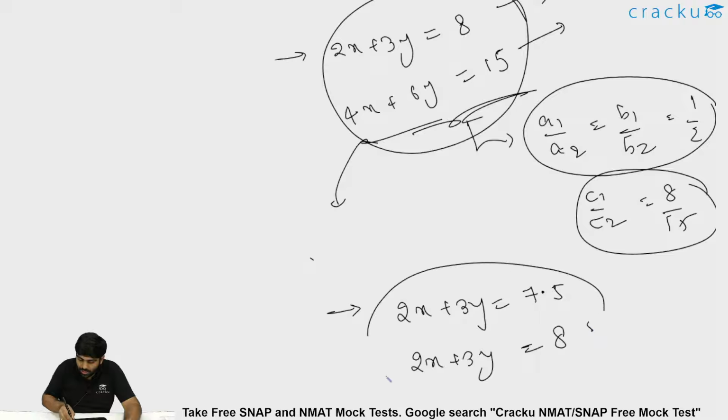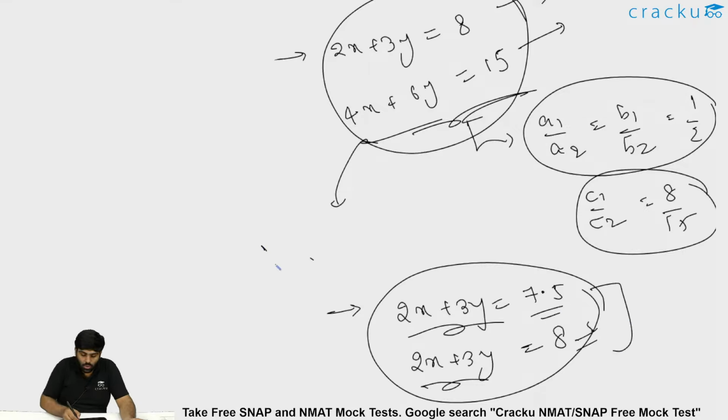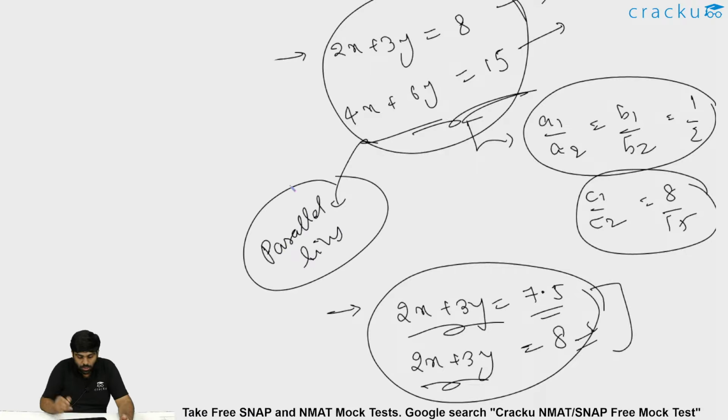So I am saying that there has to be an x comma y which satisfies both of them. Is it possible simultaneously? It's not possible, because if I take x comma y values such that 2x plus 3y equals 8, how can that again be equal to 7.5? The same 2x plus 3y can't be both. So these both are known as parallel lines, because both slopes are the same.